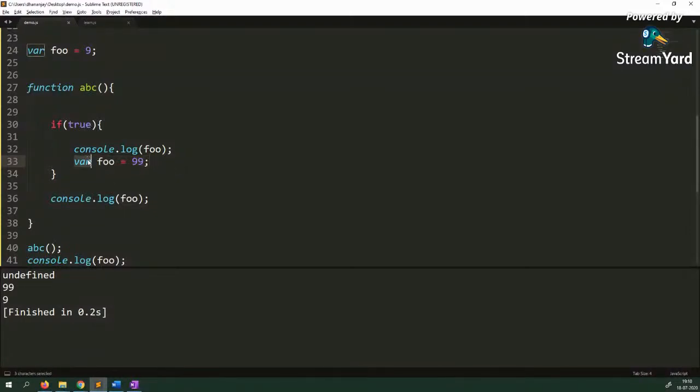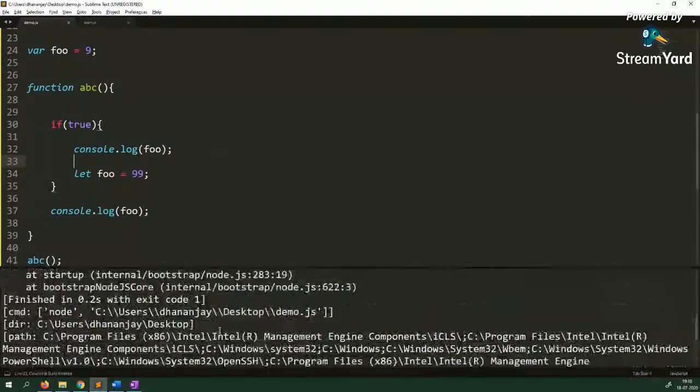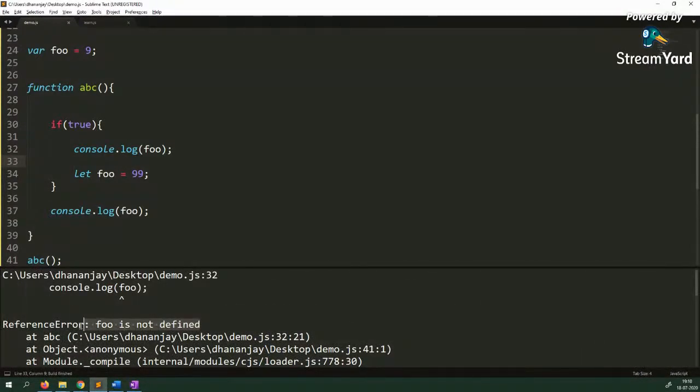Now what if I change this to let? I'm changing this to let, and please focus on the output. JavaScript complains about that. JavaScript is saying, hey, foo is not defined, reference error. So if you are declaring something using var, the value of that can be accessed before that, but the value would be undefined. But if you are creating something with let, you cannot access that before it is created, and JavaScript is going to give you a reference error for that, not even a type error.